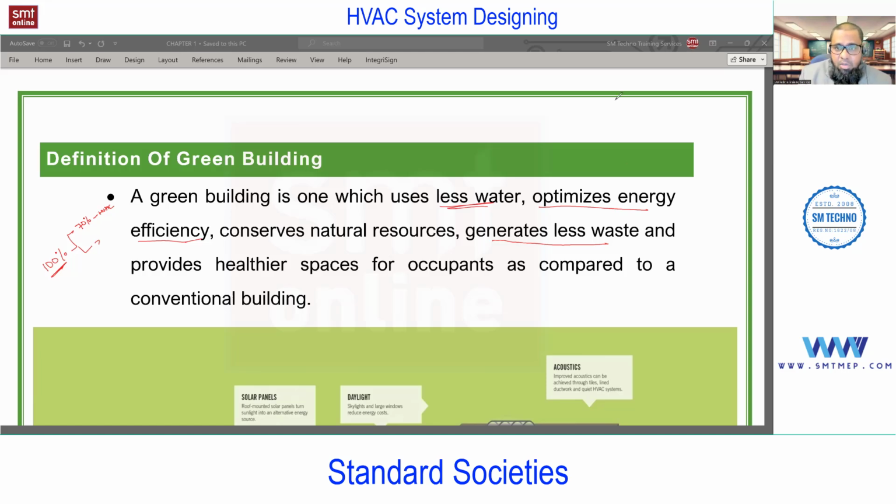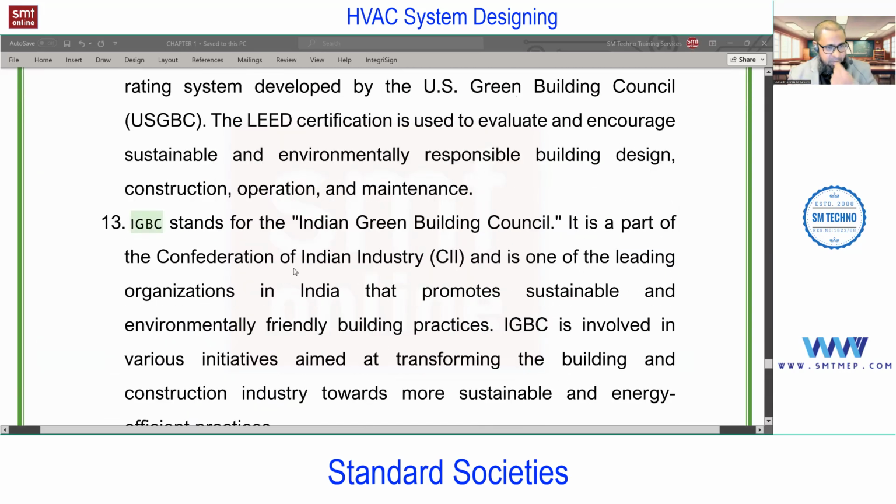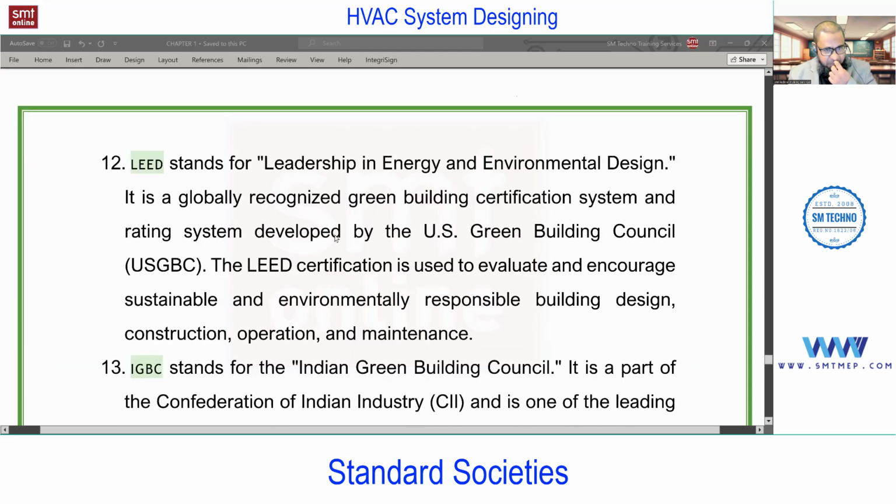Okay, so now back to the topic. If you talk about green building, we have the standard societies. On the top, we have LEED. So what is LEED? You can read on the screen: Leadership in Energy and Environmental Design. In short, we call it LEED. And this is related with the USGBC, United States Green Building Council, which offers this LEED.